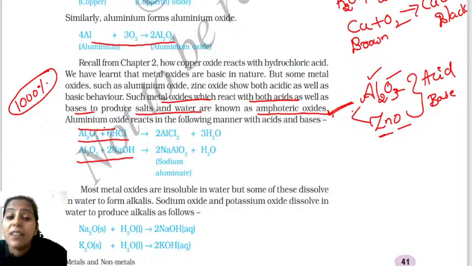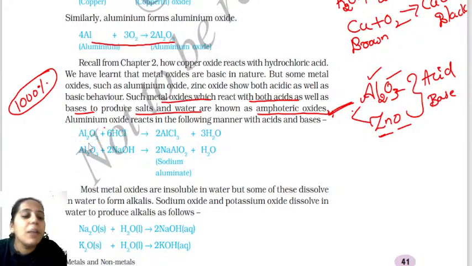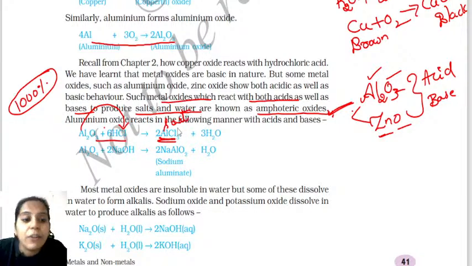So they may ask you to write aluminum oxide or zinc oxide. For both you must be ready. See now what happened? Aluminum oxide, when it reacts with acid, what happened? Aluminum will combine with chlorine to form aluminum chloride. What is this aluminum chloride? It is a salt. So what is the basic equation?